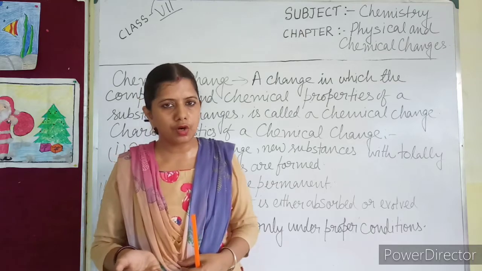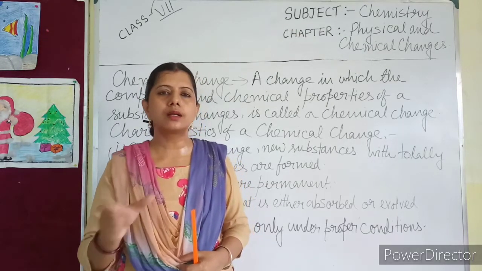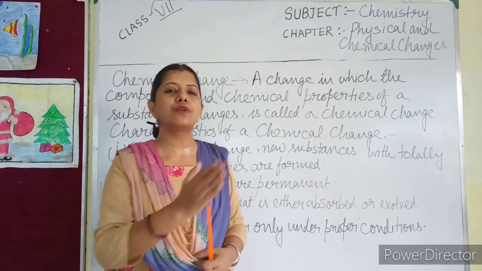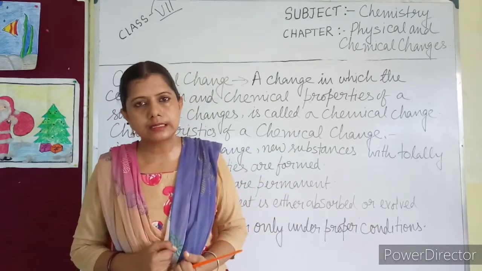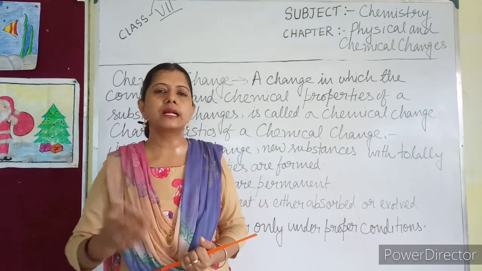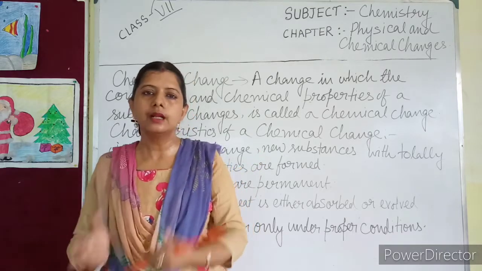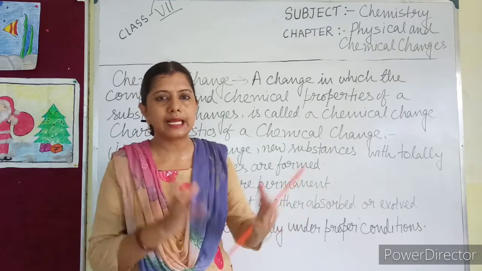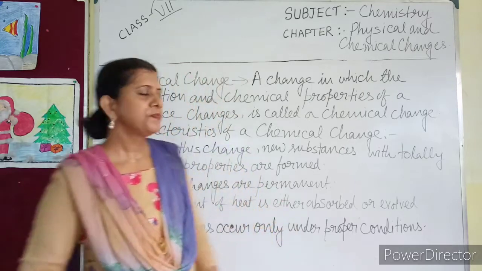Oxygen is a supporter of combustion, hydrogen itself burns, and water, which is formed as a new substance, is used for extinguishing fire. So from here you can understand that the chemical property of the substance formed is totally different from the chemical property of the substances taken to form the new substance. Okay, understood?